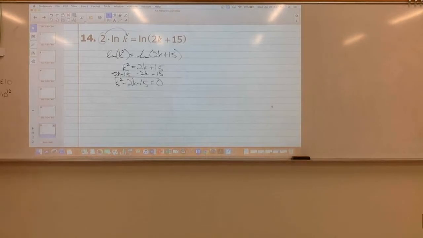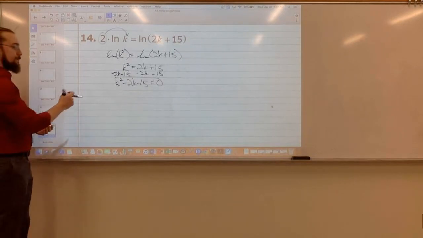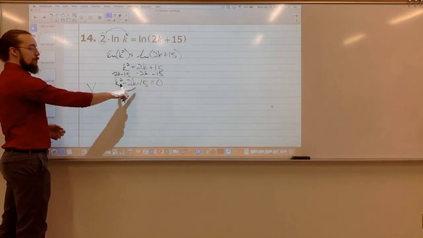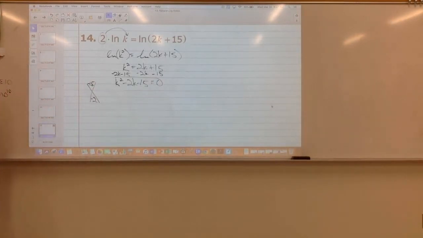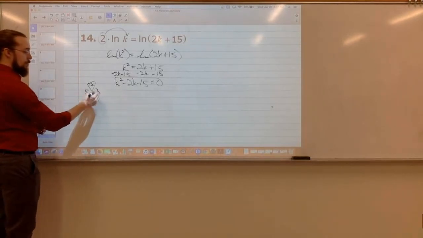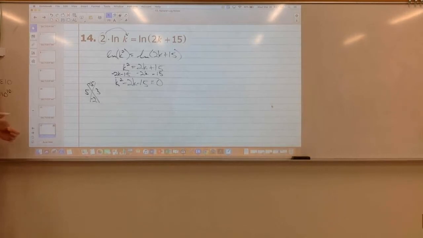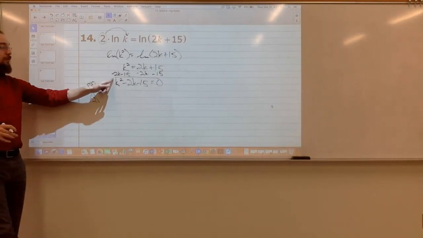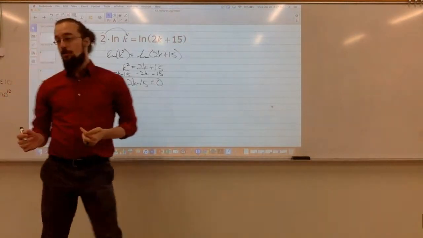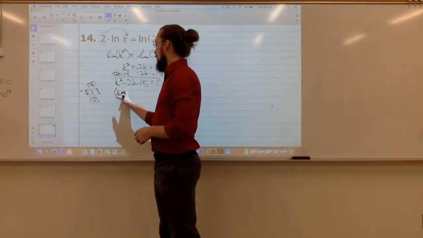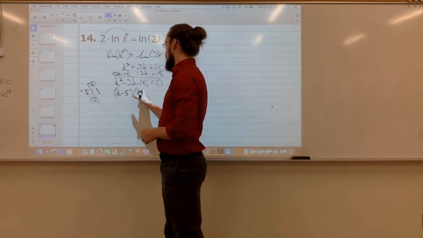How would I solve this from here? Combine like terms. You want an x factor. So I'm looking for two numbers that multiply to negative 15 that add to negative 2. Would it be 5, 3? 5 and 3. I think the 5 would be negative. 5 would be negative. So since my leading coefficient here is 1, I can go straight to factors, and these would be my factors. So I can say k minus 5 times k plus 3.